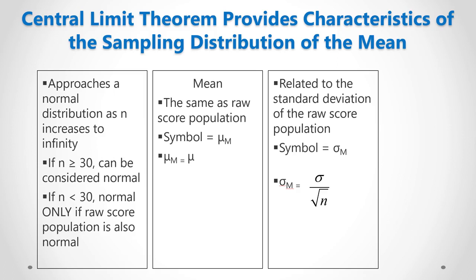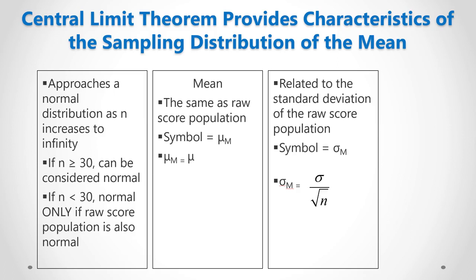The central limit theorem states the following. The sampling distribution approaches a normal distribution as sample size n increases to infinity. If sample size is greater than or equal to 30, the sampling distribution can be considered normal. If sample size n is less than 30, the sampling distribution is normal only if the raw score population is also normal. The mean of the sampling distribution is always equal to the population mean.